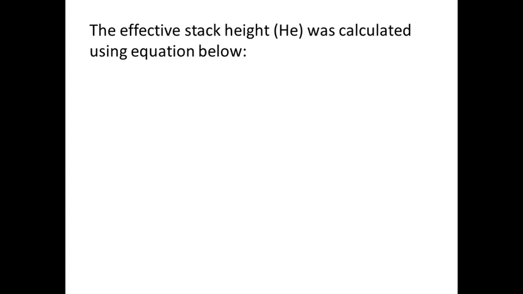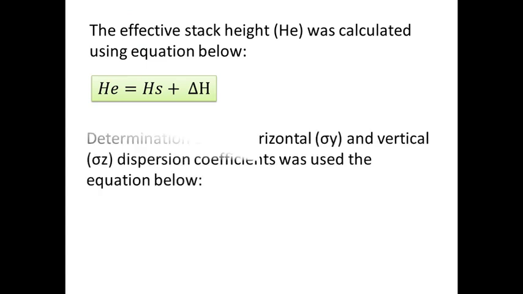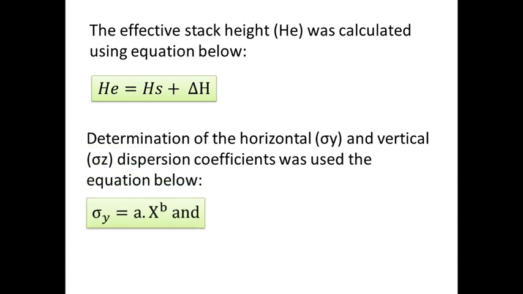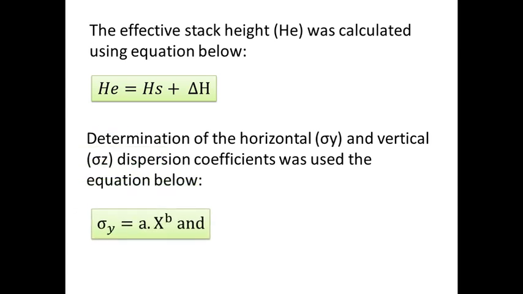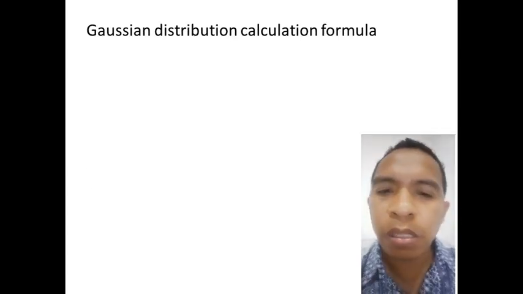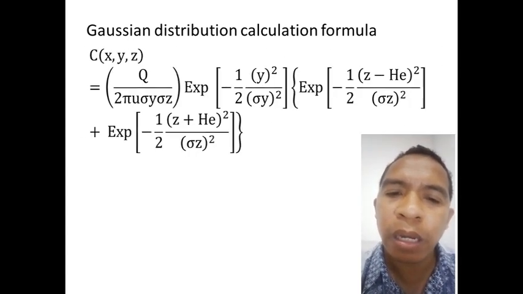The effective stack height was calculated using the equation below, and determination of the horizontal and vertical dispersion coefficients used the equation below. This is the Gaussian formula in 3 dimensions.